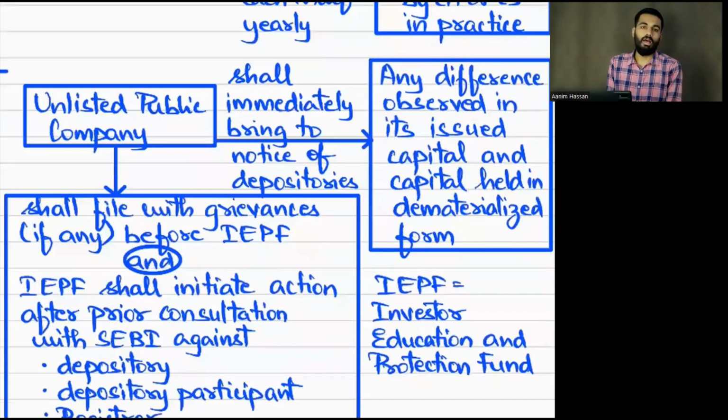Unless the public company files a grievance, to whom? To the Investor Education and Protection Fund Authority. And this authority will do what? Before taking any action, they will first consult SEBI, and they will take action against those registered as issuer, share transfer agent, depository or depository participant. Yes, and this particular rule is not applicable to a Nidhi company, then a government company, then a wholly owned subsidiary. Sir, yes or no? Yes.